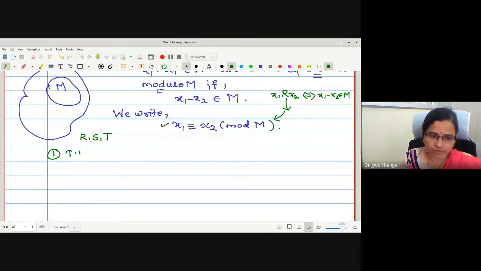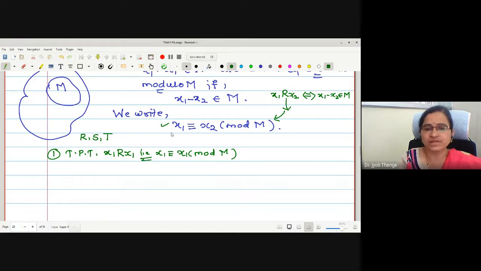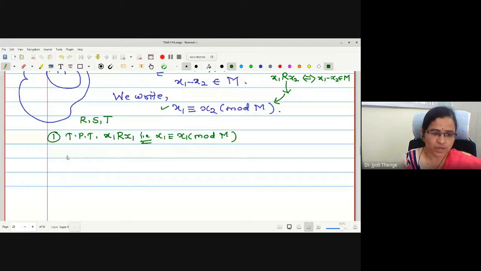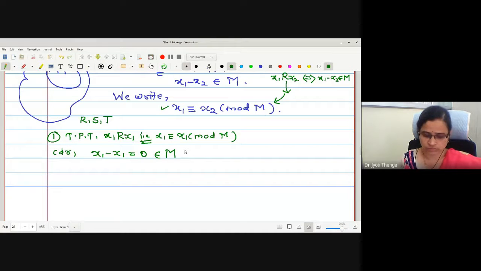What to prove in reflexive? x1 related to x1, that is, x1 is equivalent to x1 mod M. But x1 is equivalent modulo M if x1 minus x2 belongs to M. Let me consider what x1 minus x1 is then. What is x1 minus x1? 0. Whether 0 belongs to M or not?